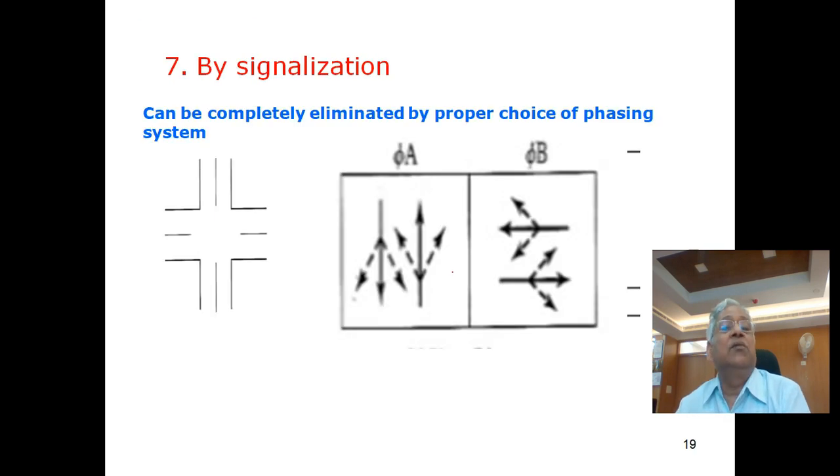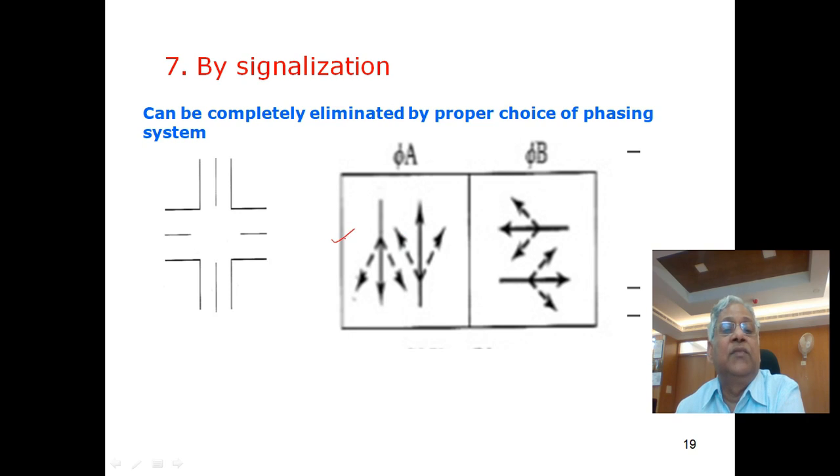The next method could be by providing signals. And by making proper choice of phasing scheme, you can eliminate all points of conflict. The simplest type of signal phasing is a two-phase signal.